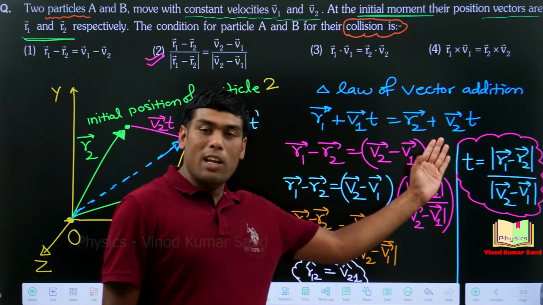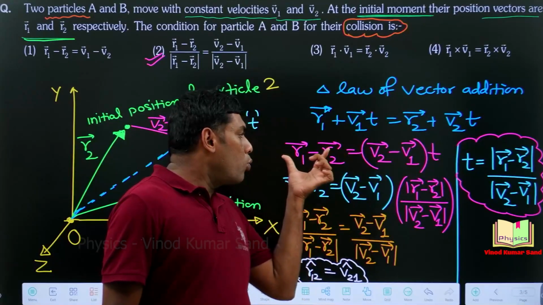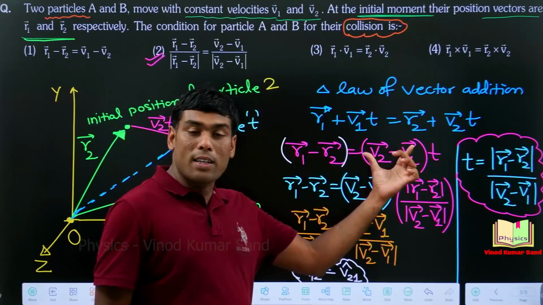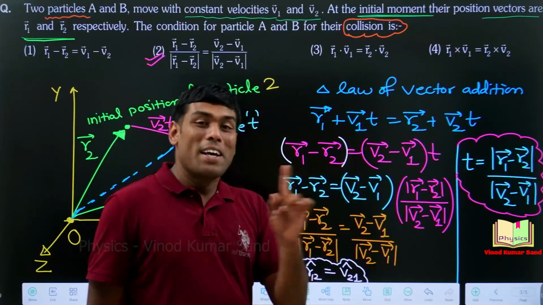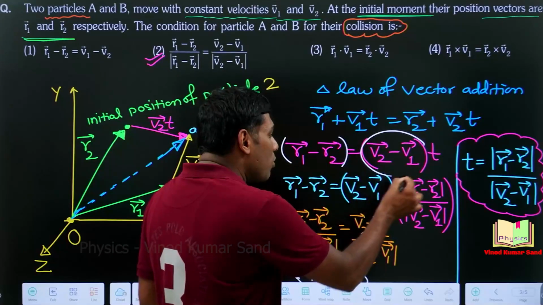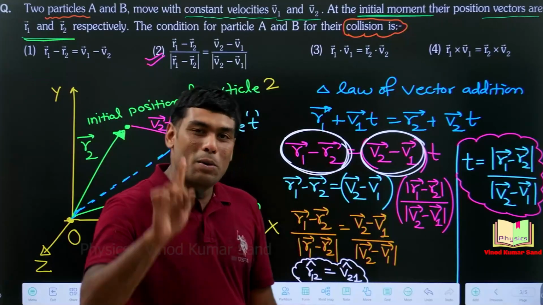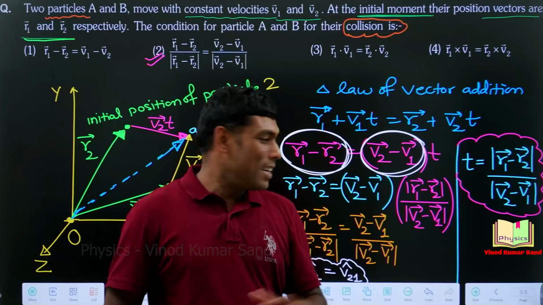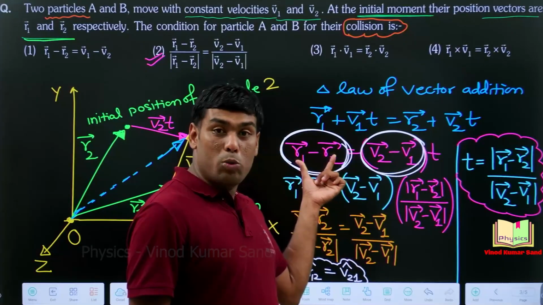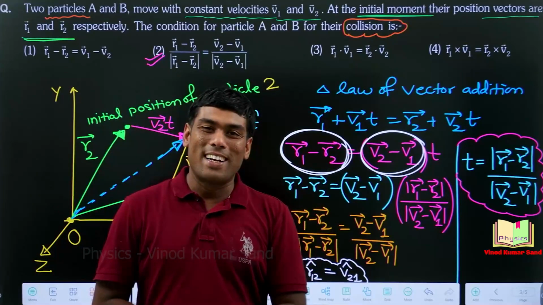See, t is a scalar quantity. Once forget t. Now you look at these two vector quantities. Here is equality. If there is equality, it means the direction of this vector and the direction of this vector must be same. Do you agree? t is a scalar. The direction of this vector and this vector should be same because here is equality. How do we get the direction of a vector?